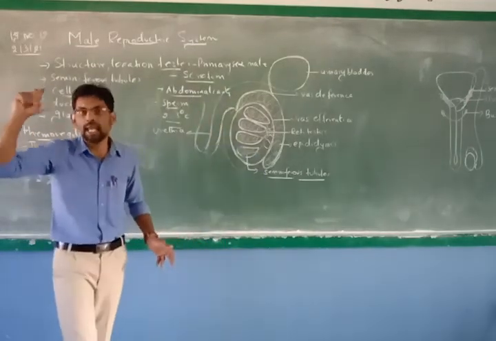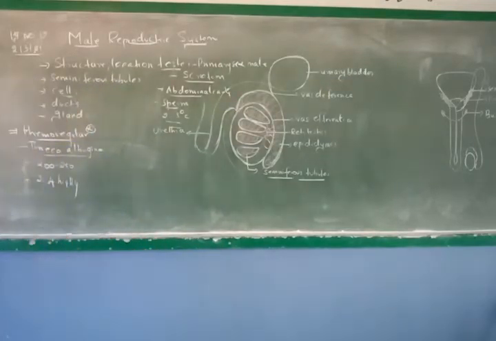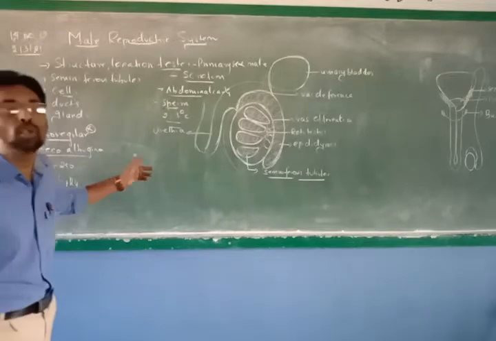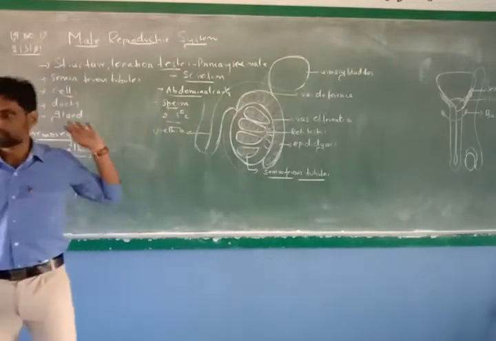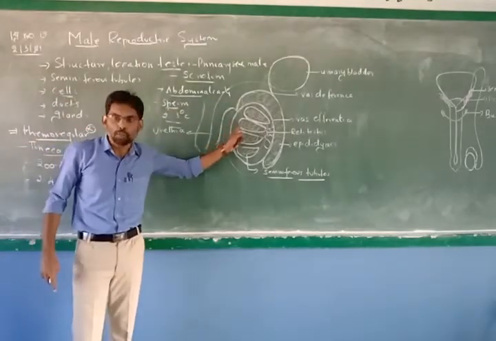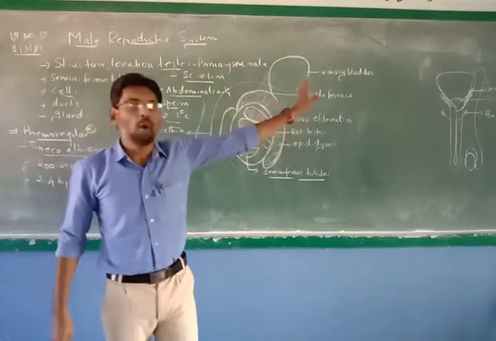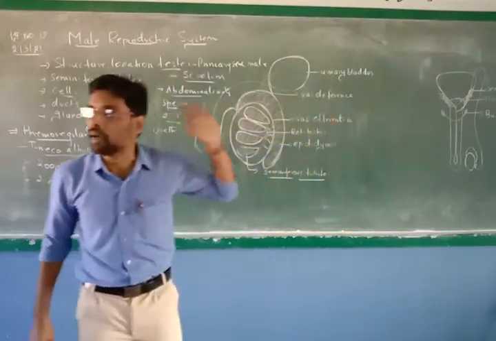Female, starting with the length of the ovary, you will find the size or the length of the ovaries is 2 to 4 centimeters long. Okay, so how many seminiferous tubules are there? 2 to 4, highly coiled. What is the length of the ovary? 2 to 4 centimeters long.